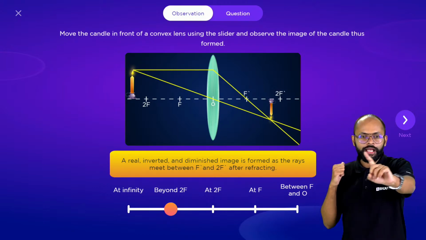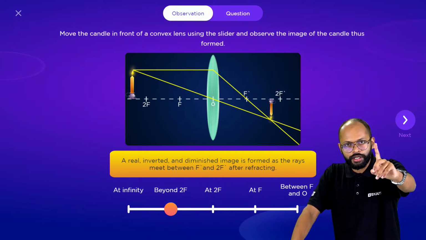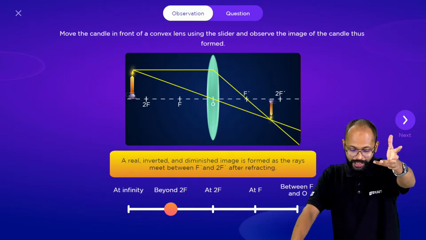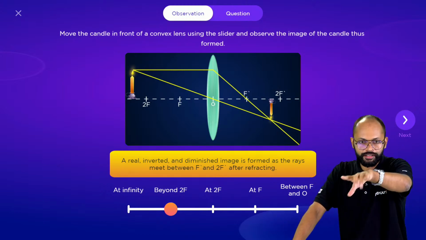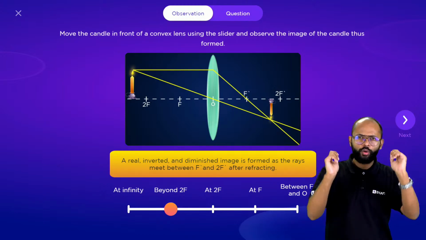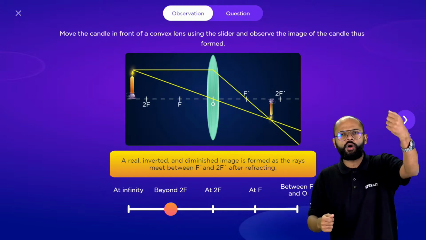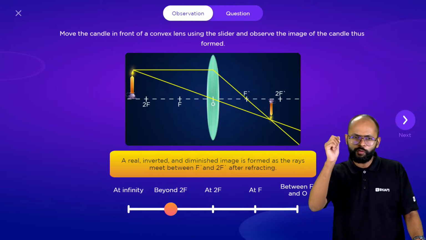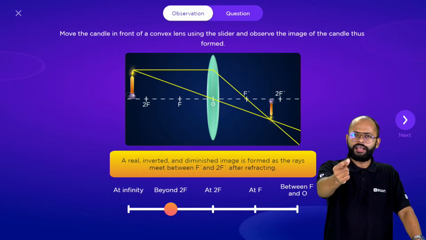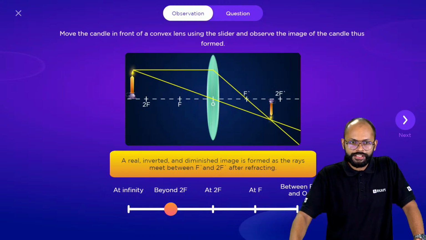यहाँ पर क्या हुआ? You got an image which is real, inverted, diminished between f and 2f on the other side. Got it? याद आ रहा है? Can you correlate this? See, my whole intention today is to make you understand there is a very good correlation between concave mirror and convex lens. If you crack this, this chapter becomes very easy for you. है ना? Right? Okay.